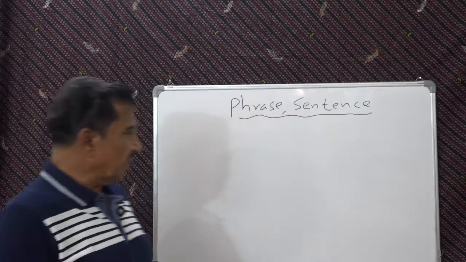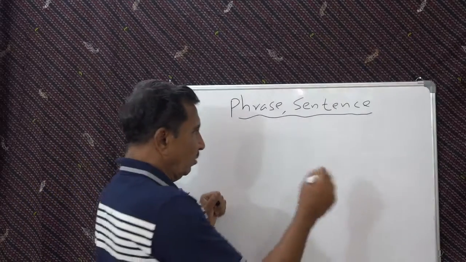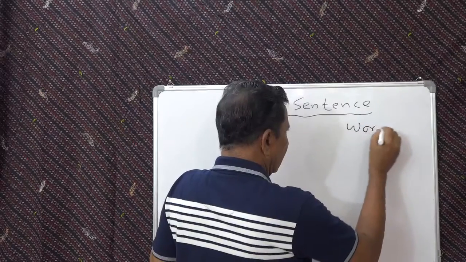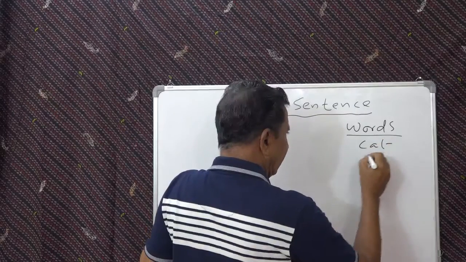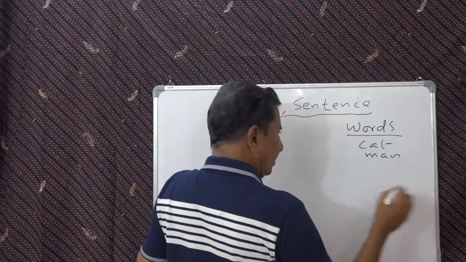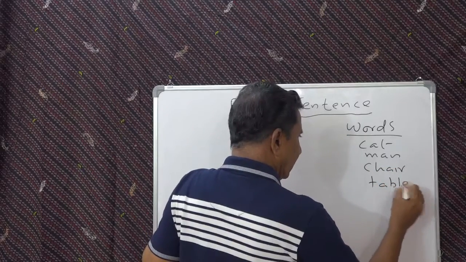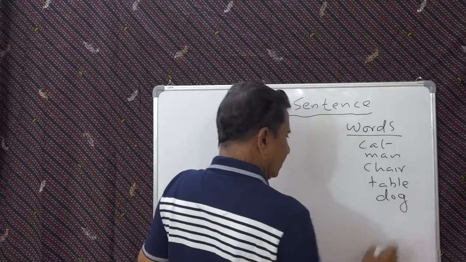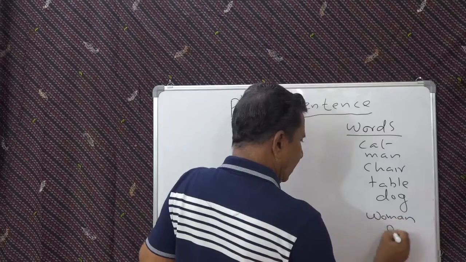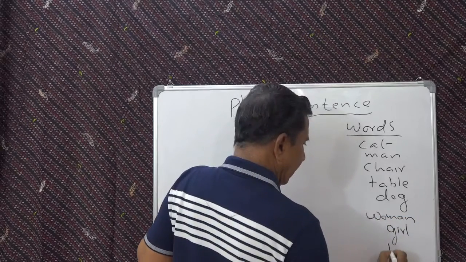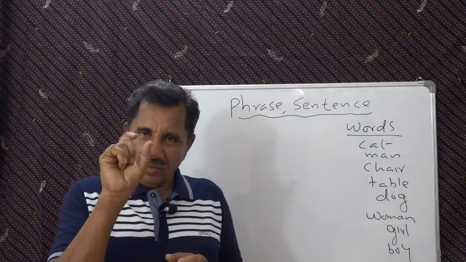Okay. Now you can look at the whiteboard here. You will find words written. You have studied many words, no? Example: cat, man, chair, table, dog. These are words you have studied. The woman, girl, boy. So these are words. Single unit, only one unit.